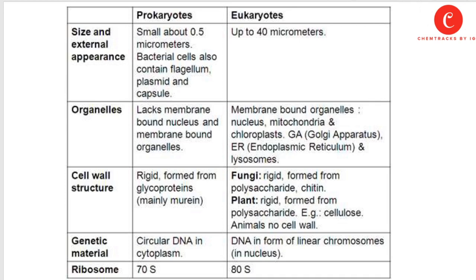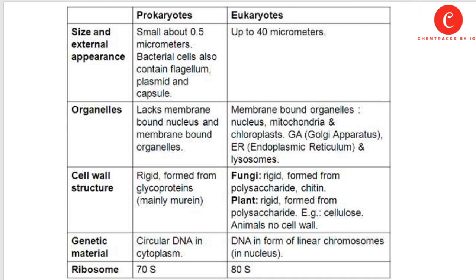The first difference is size and external appearance. A prokaryotic cell is very small, about 0.5 micrometer. Bacterial cells also contain flagellum, plasmids and capsule. Eukaryotic cells are larger in size, up to 40 micrometers. If we are talking about the organelles, a prokaryotic cell lacks a membrane-bound nucleus and membrane-bound organelles, while eukaryotes contain membrane-bound organelles such as nucleus, mitochondria, chloroplast, Golgi apparatus or Golgi bodies, endoplasmic reticulum and lysosome.